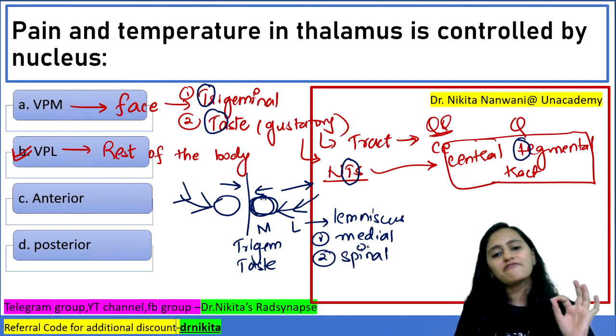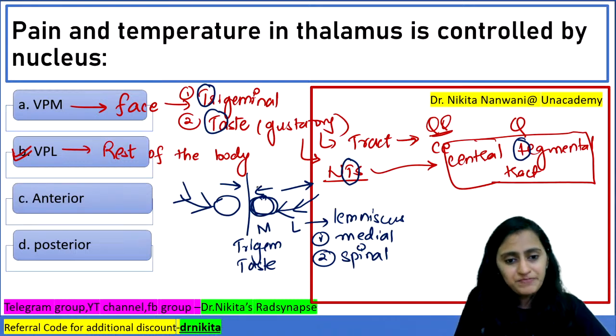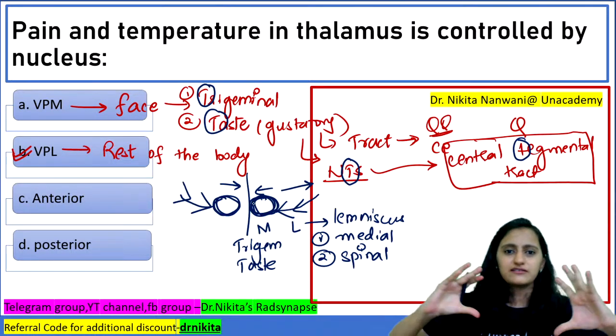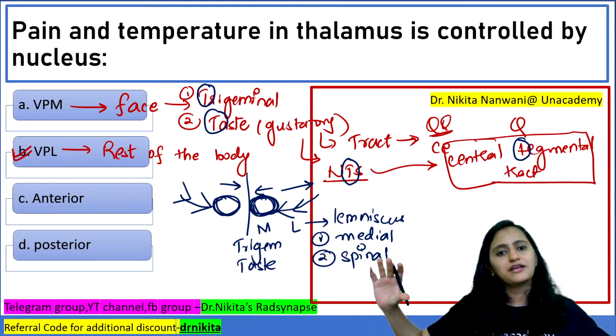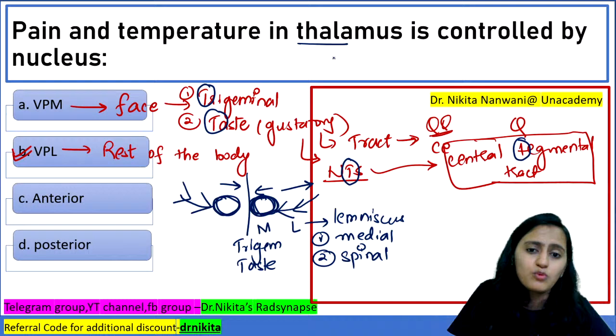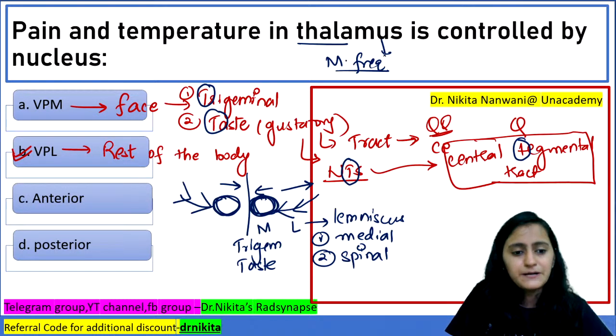So you will have the medial lemniscus and the spinal lemniscus. Clear with everyone? Have the schematic diagram in your mind forever. Imagine two people coming close together, face to face, so the face is medial and you have the rest of the body laterally. This is very, very important. The most frequently asked question in thalamus would be this.